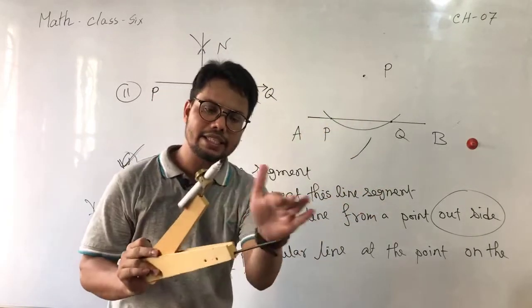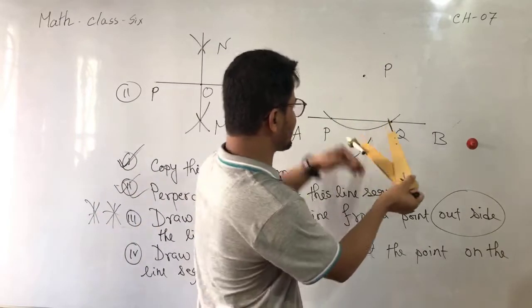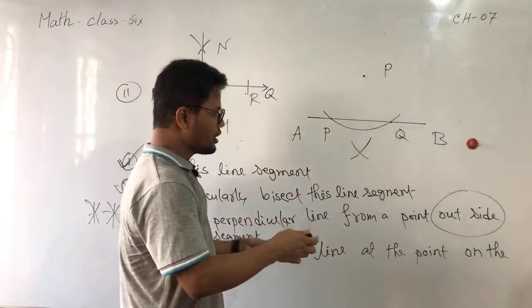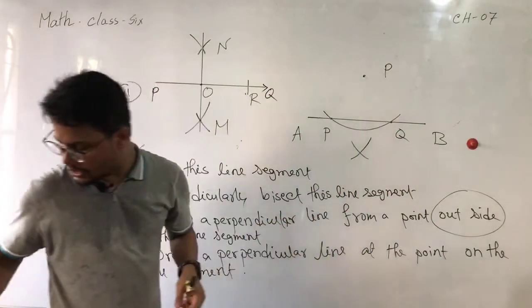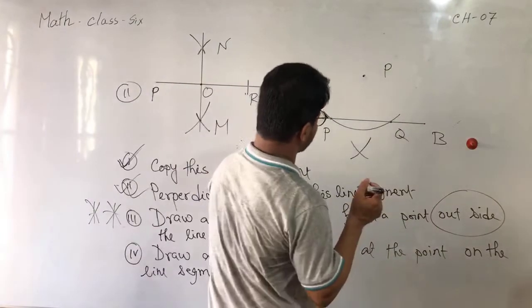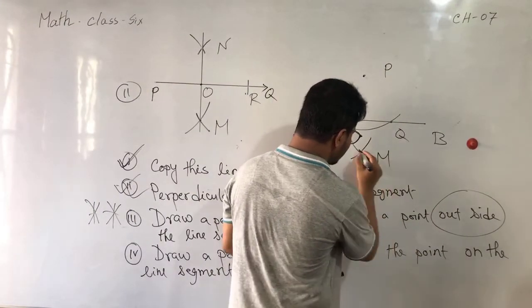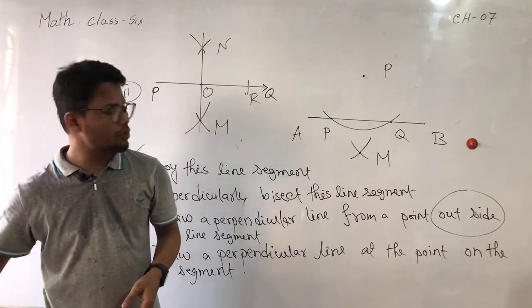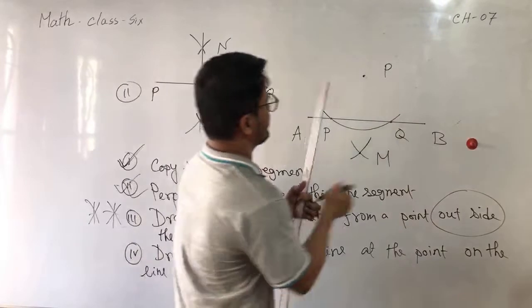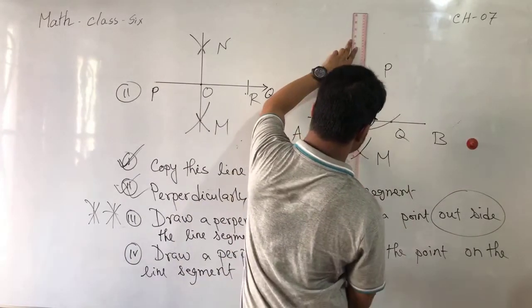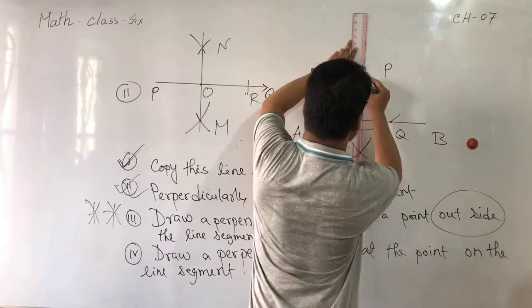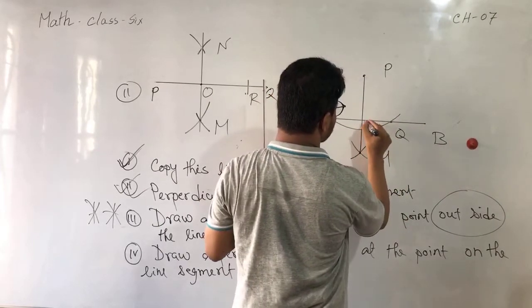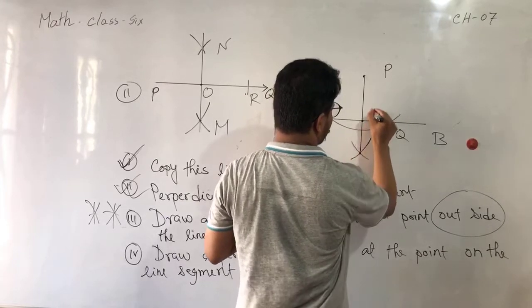Taking the same radius, placing the pointer at Q, draw another arc on the previous arc. These two arcs intersect each other at the point M. Now join MP, which is our required perpendicular line.